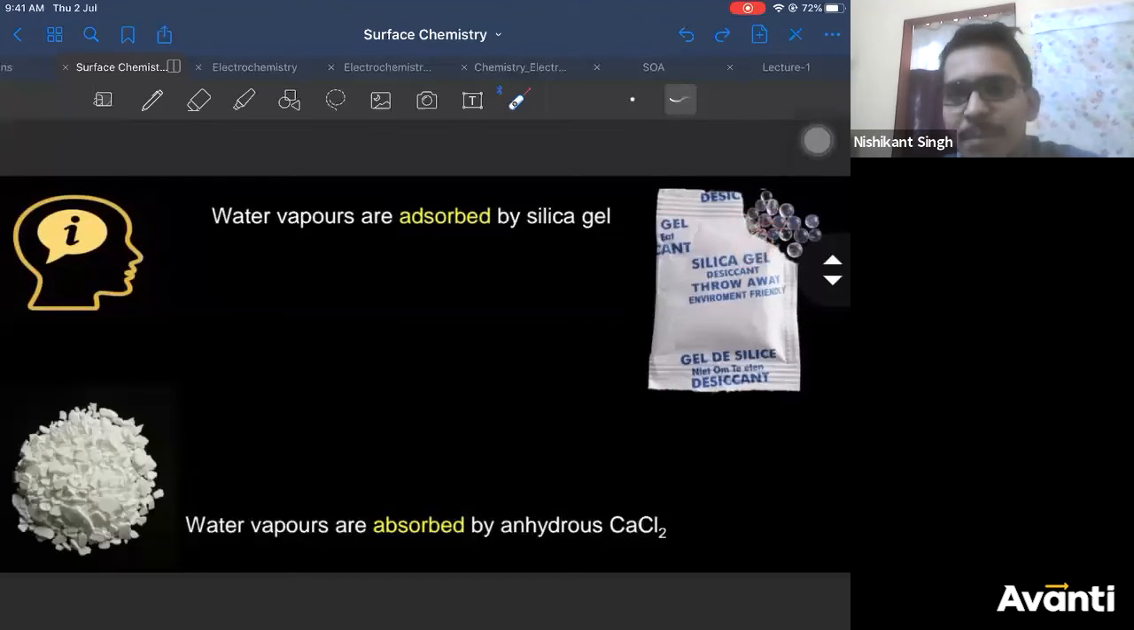In empty water bottles, they keep it. It contains silica gel. What is the purpose of silica gel? Silica gel can adsorb water on its surface. All the water molecules can be adsorbed on the surface of silica gel. That's why it is added there.